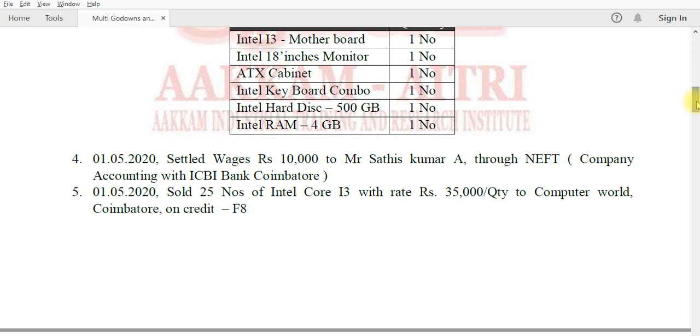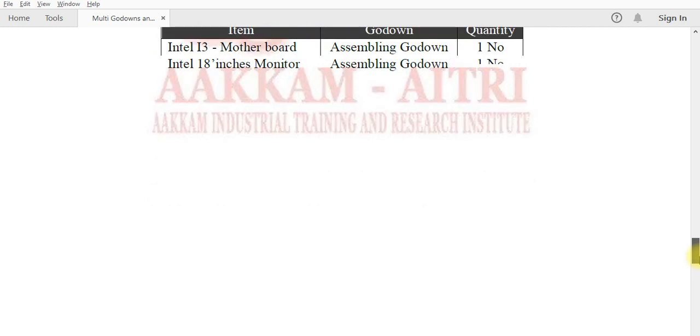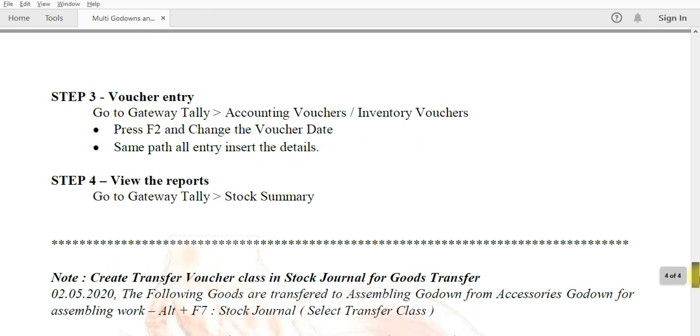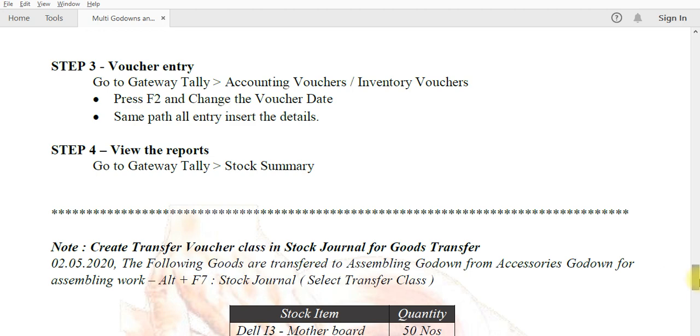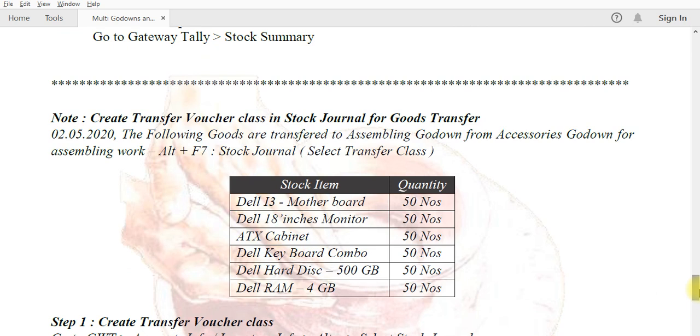Okay, and also the transfer as a class. We create it to easily enter stock item transfers from branch to branch of our branches, and godowns also.